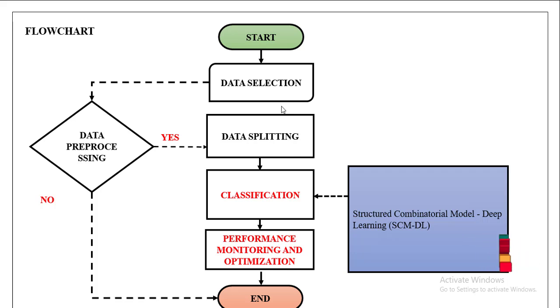After these three steps, we split the data into 80% training and 20% testing. Then, for classification, we move on to the structural combinational deep learning algorithm, the SCM deep learning model. After that we calculate the performance analysis and then predict. For prediction, we enter input image data or input features, and it automatically predicts which type of sport it is and which type will be trained.